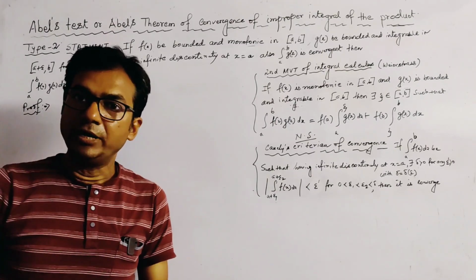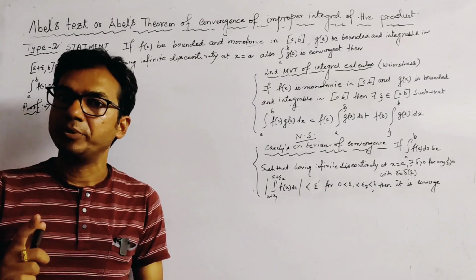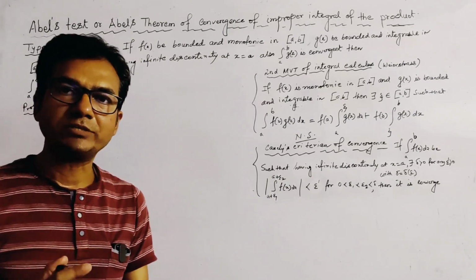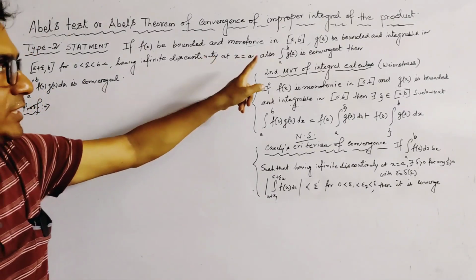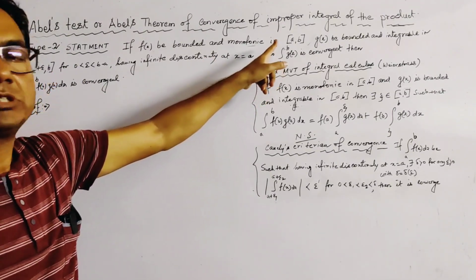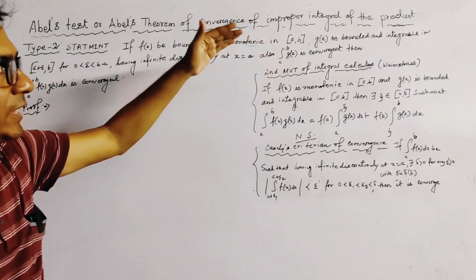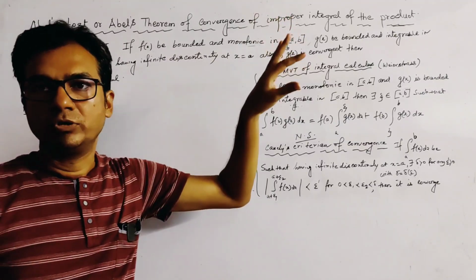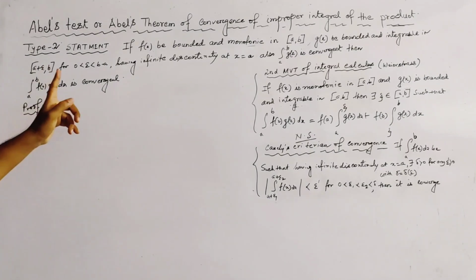This is Abel's test, or Abel's theorem, of convergence of improper integration of type 2. What is type 2 Abel's test? In this case, the range of this integration is not infinity. Range is finite, but at the lowest range there is an infinite discontinuity, right? And we see the statement of this test.